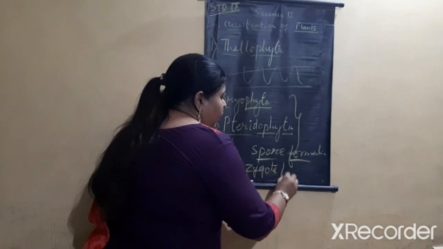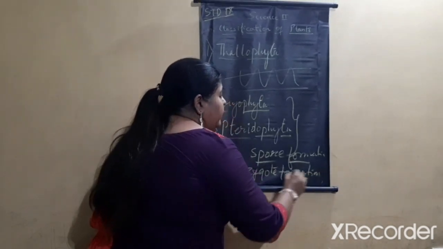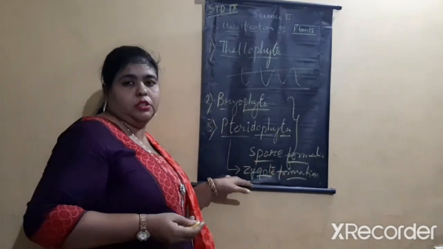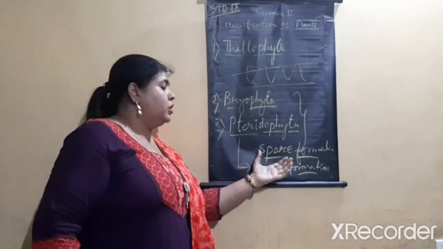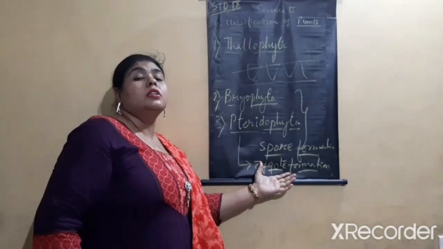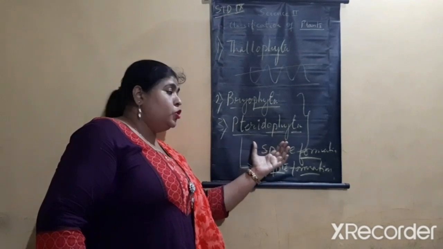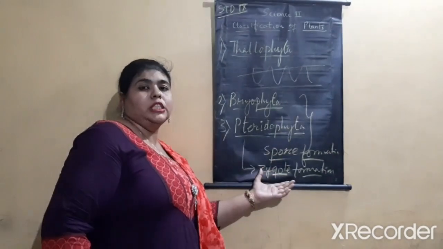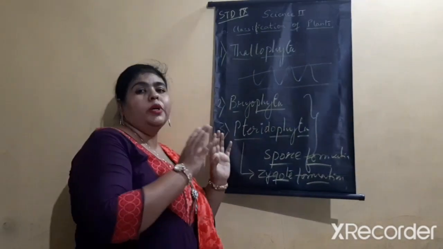Now, zygote formation takes place in higher organisms. Spore formation is an asexual method of reproduction. Zygote formation is a sexual mode of reproduction. The Pteridophyta group shows both spore formation as well as zygote formation. Now, this ends cryptogams.